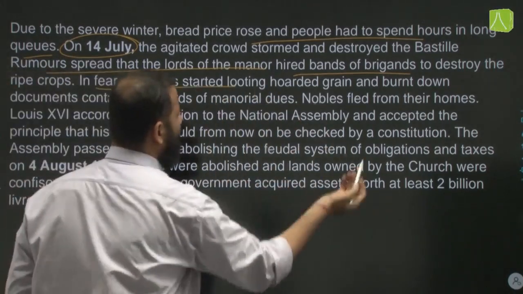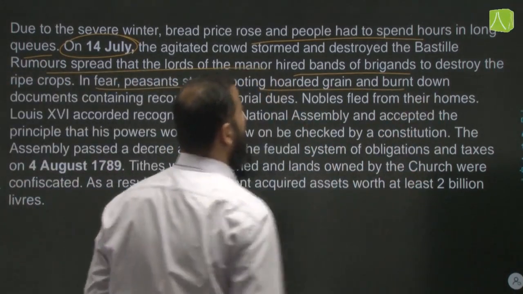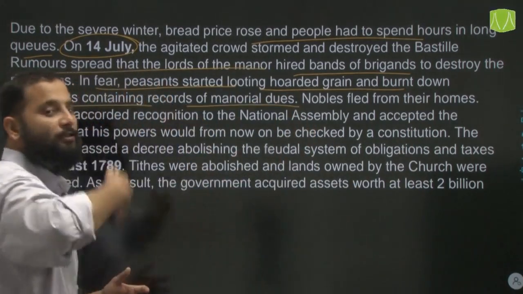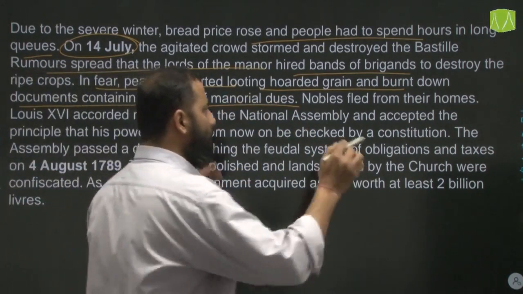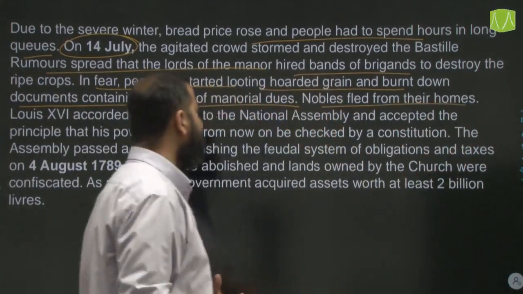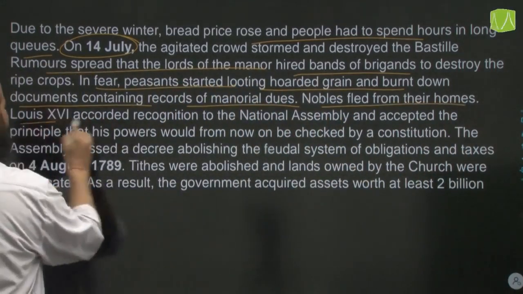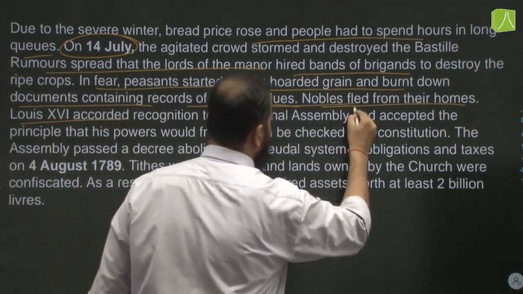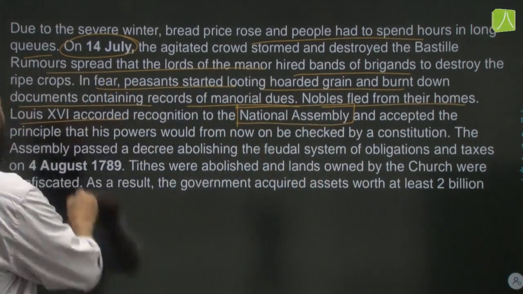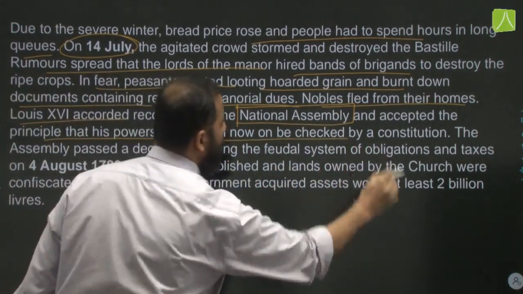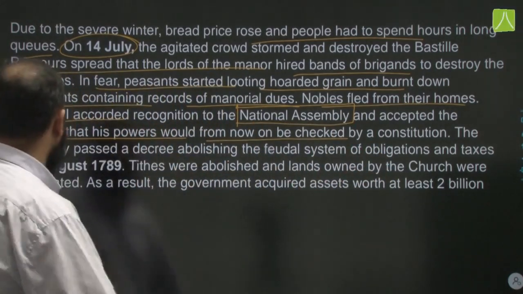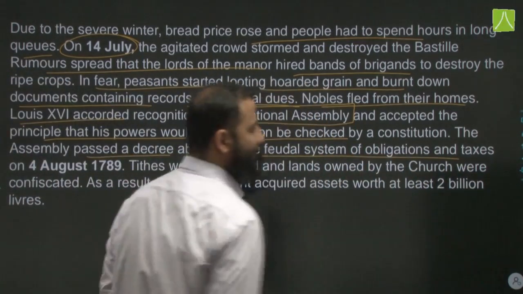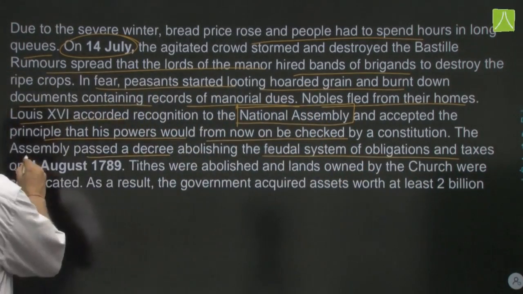In fear, peasants started looting hoarded grains and burned down the houses or documents containing records of manorial dues which they had to pay. Nobles fled from their homes in fear, and finally Louis XVI accorded, that is, he gave his recognition to the National Assembly and accepted the principle that his powers would from now on be checked by a constitution. The assembly passed a decree abolishing the feudal system of obligation and taxes, which was abolished on 4th of August 1789.